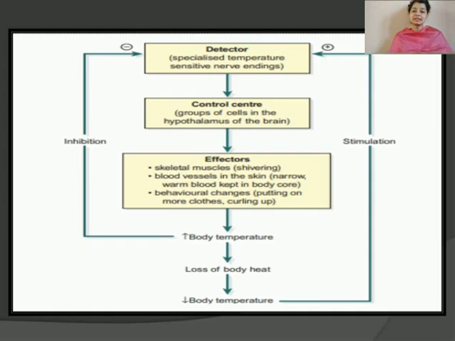The control center then sends information to the effectors. For example, the skeletal muscles can start shivering. The control center can also tell the blood vessels to narrow so that the blood flow in that area reduces. And there can be behavioral changes as well, for example curling up or putting on more clothes.